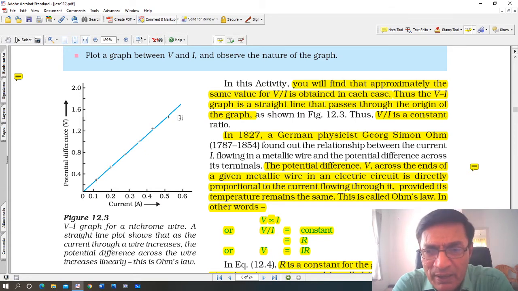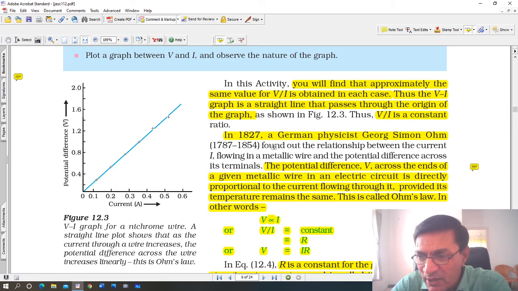Alright, in 1827, a German physicist by the name of Georg Simon Ohm, although it is spelled Georg, it is still pronounced as George Simon Ohm, found out the relationship between the current I flowing through a metallic wire and the potential difference across the terminals, that is positive and negative terminals. The potential difference V across the ends of a given metallic wire in an electric circuit is directly proportional to the current flowing through it, provided its temperature remains constant. Okay, at constant, वही constant temperature होता है room temperature. This is called Ohm's law.